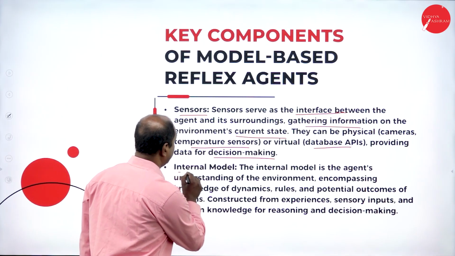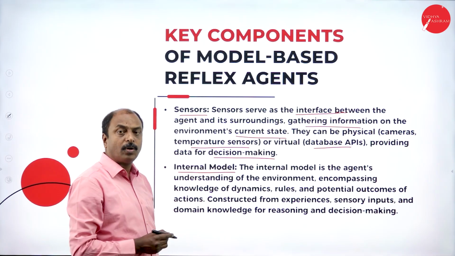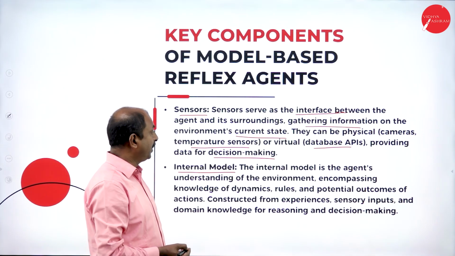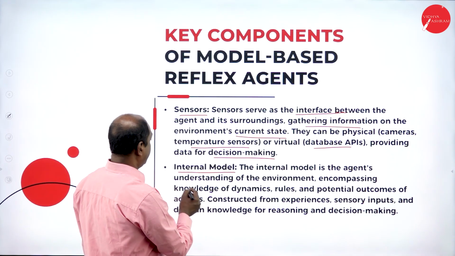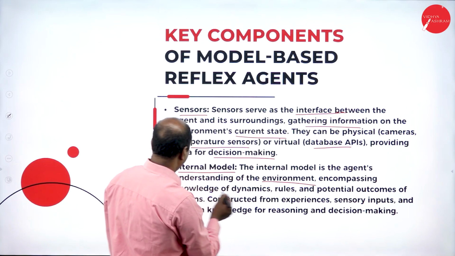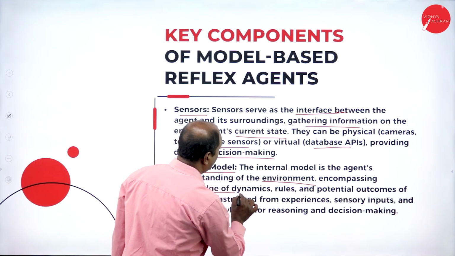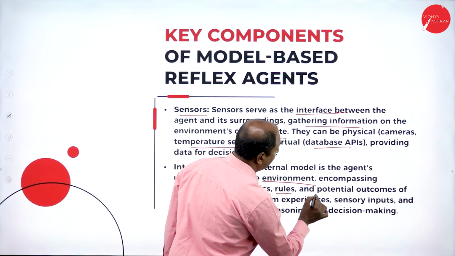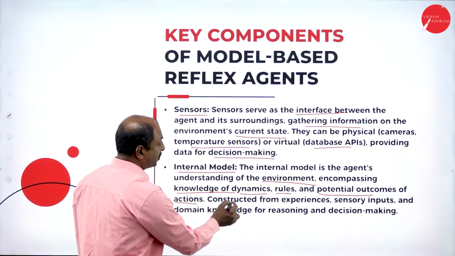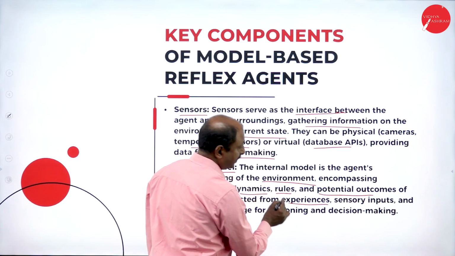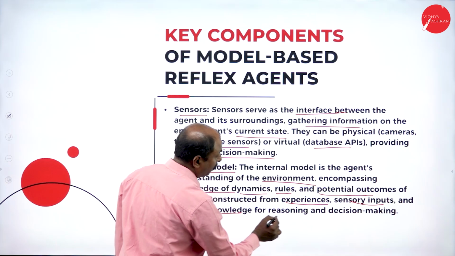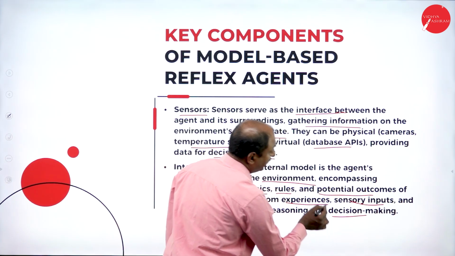The second component is the internal model. This is a new component we are finding in the model-based reflex agent. It is the agent's understanding of the environment, encompassing knowledge of dynamics, rules, and potential outcomes of actions. It is constructed from experience, sensory inputs, and domain knowledge for reasoning and decision making.